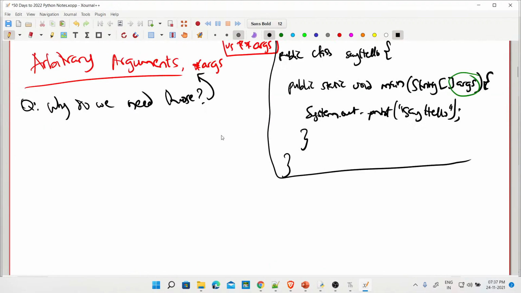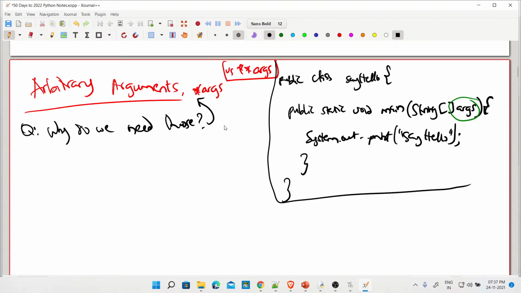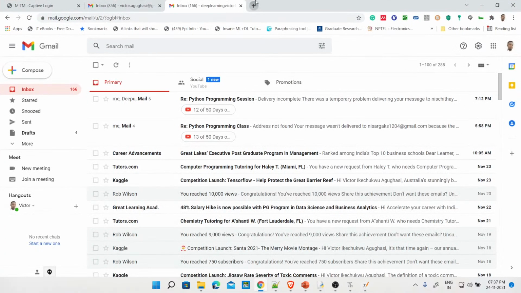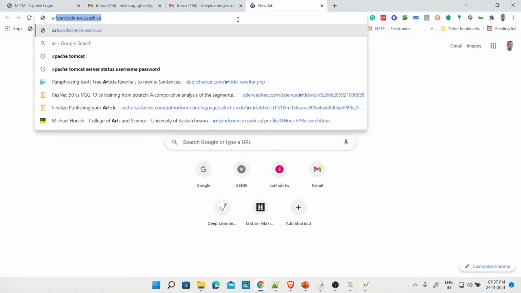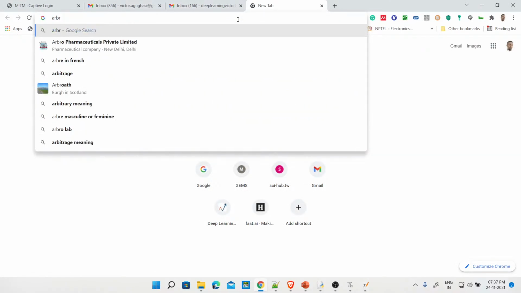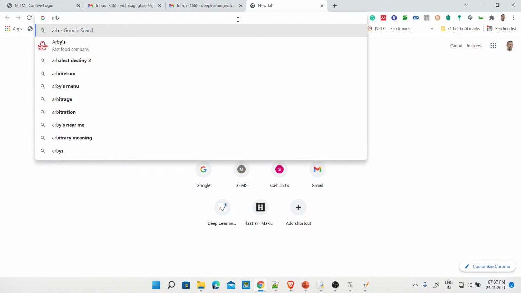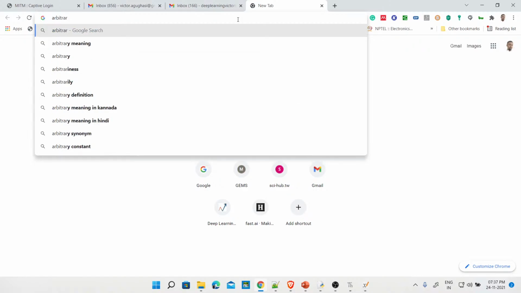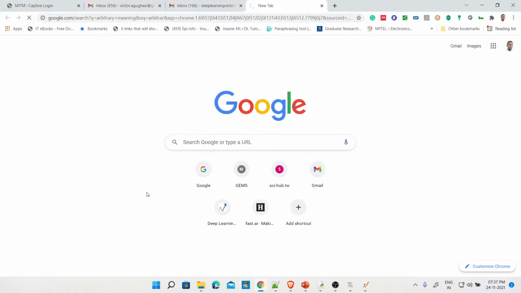Fine. So if you don't know how many arguments will be passed into it, yes, okay, Samat, yes, arbitrary means calling a function. Okay, yeah, maybe, but I'm not sure actually. I'm saying about arbitrary arguments, okay? So arbitrary is like abstract actually. Can we look it up in the dictionary? What do you mean by arbitrary actually? Arbitrary, I don't know how to pronounce it, guys. So let's look it up quickly.